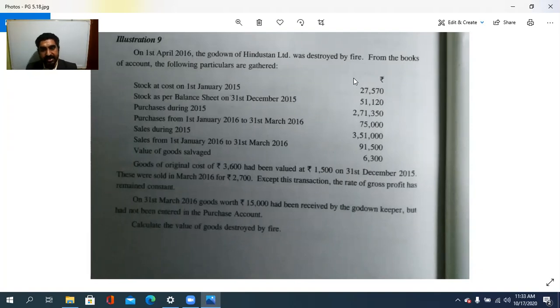Isn't it? Then, except such a transaction, the rest all the things, the gross profit will remain constant also. And on 31st March 2016, the goods worth 15,000 had been received by the godown keeper, but had not been entered in the purchase account. So, calculate the goods destroyed by fire.